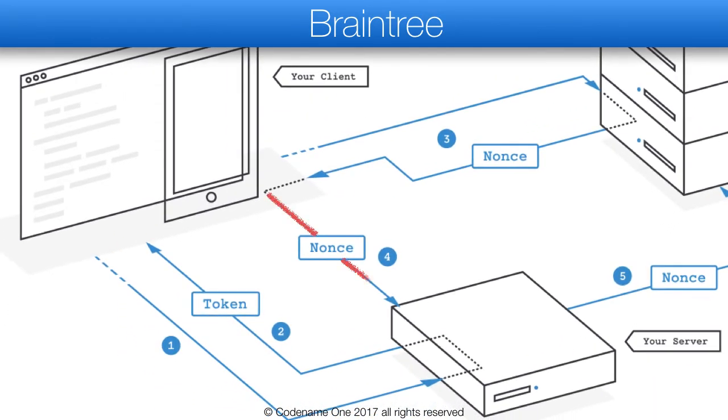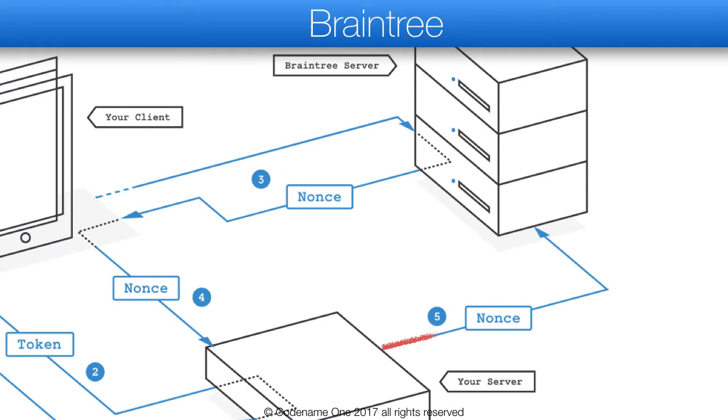Our app now sends our nonce to our Spring Boot server. The server uses the server-side Braintree API and the nonce to charge an amount to the payment method. Notice that the amount charged is completely up to the server and isn't part of the client-side UI.